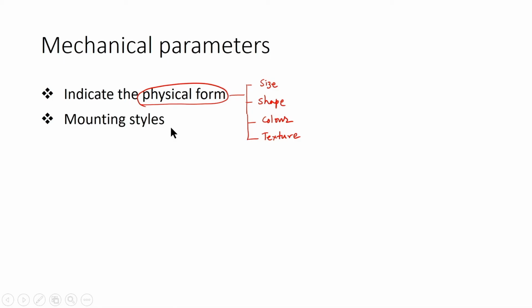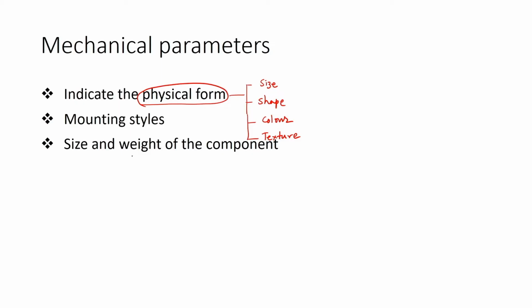What is the mounting style of the available product in the market? Is it mounted on a certain fixture? Does the component need a fixture to fix it in the assembly? Is the component hanging, how many fasteners are required, and is the mounting robust? All these aspects come under the mechanical parameters.